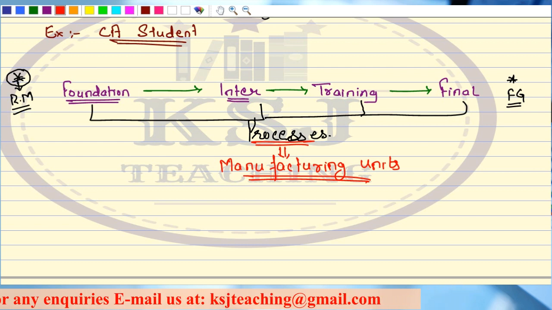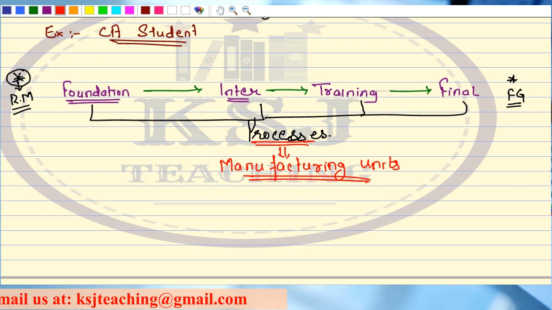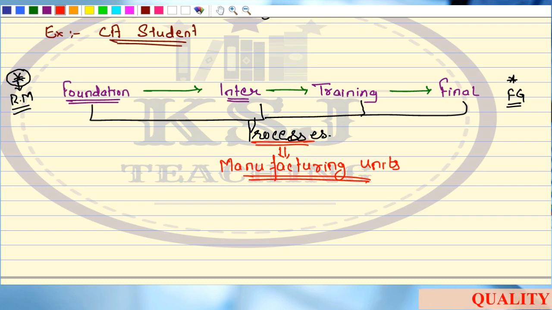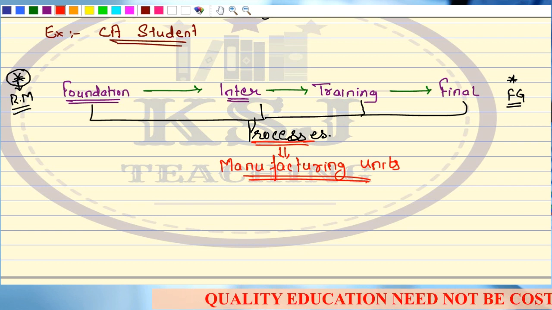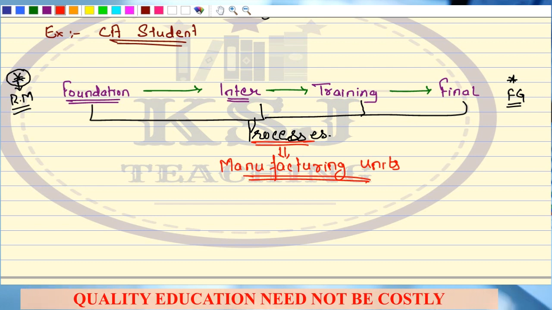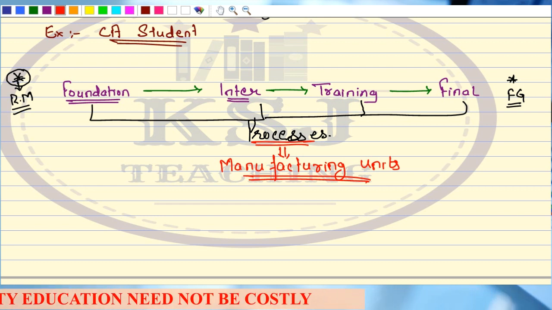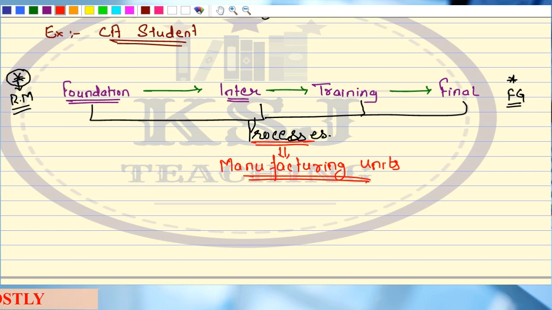I want to be a chartered accountant. You say, okay, it's your wish now, and later on don't tell me that I warned you. Okay, jokes apart. Now, the first thing he asks you is what is the process, you will say that this is the process. You will have to go through the various processes. The first is foundation, then inter, then training, then final, then you will become a chartered accountant.